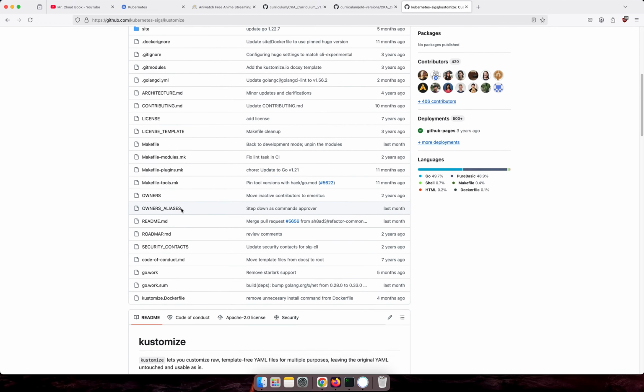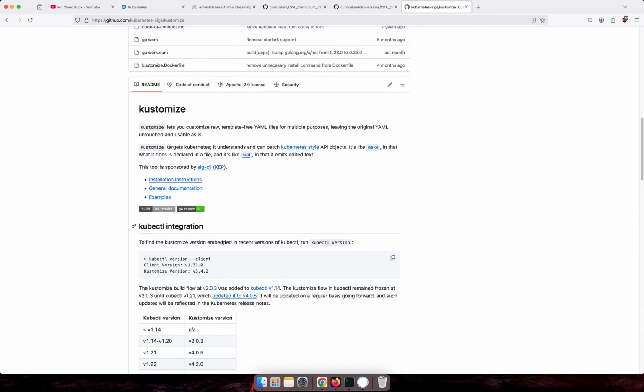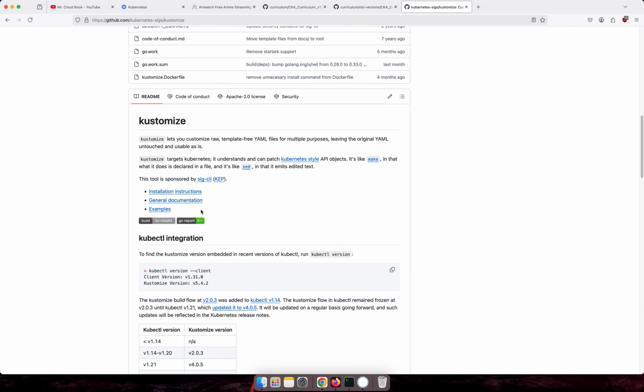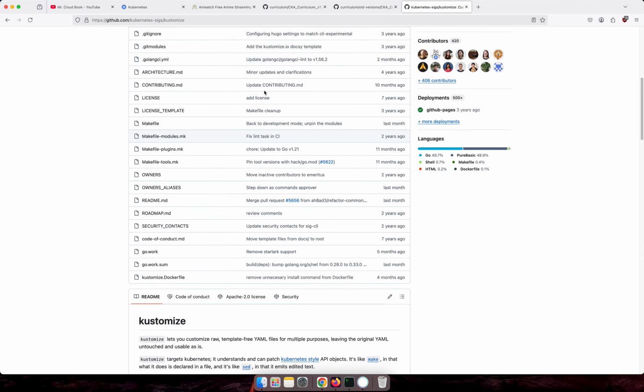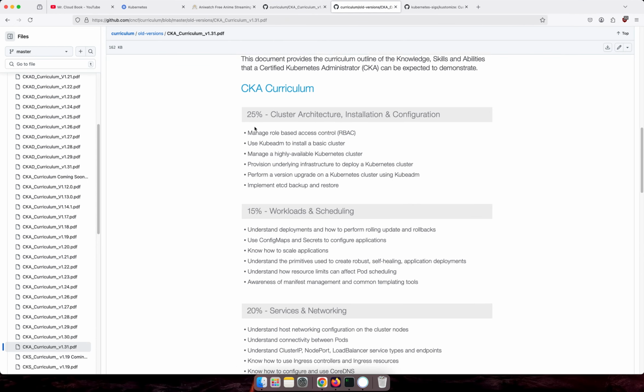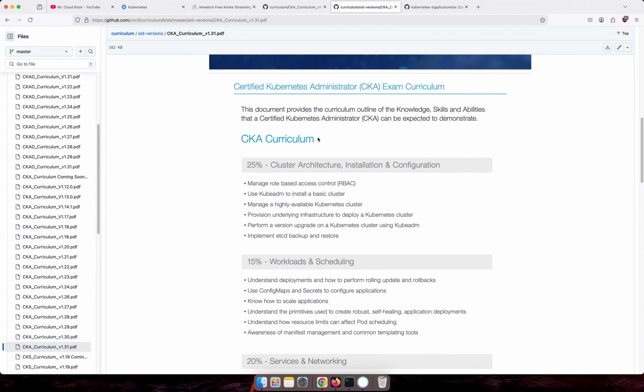I will try to add this maybe after some days, like 15 days or 20 days. So kubectl kustomize and everything, how to apply and everything. This is the newly added thing. And if you go here, this is the older version. You can see that 1.31.